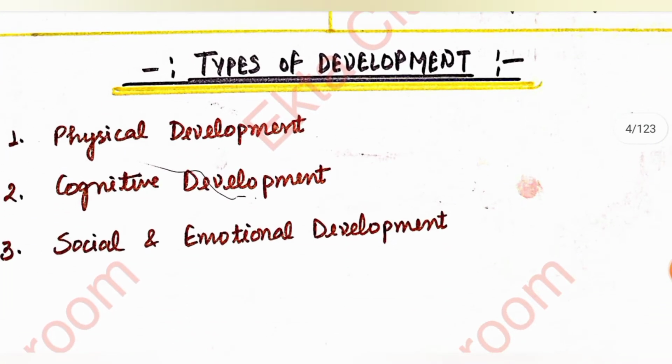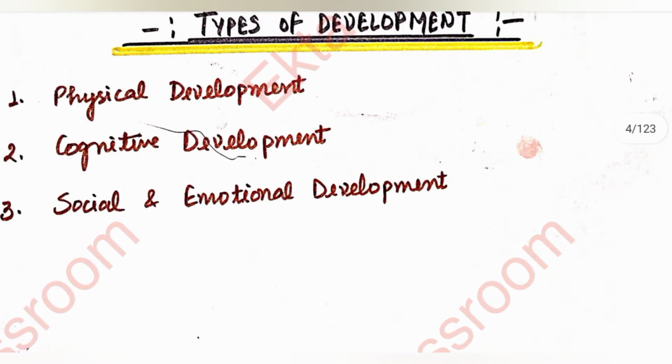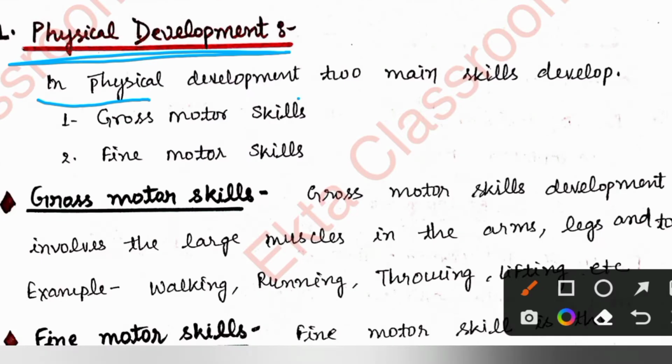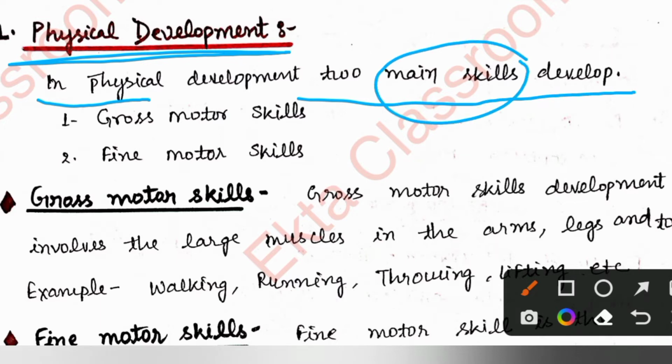Now let's talk about the types of development. Questions are asked frequently in this topic, types of development. There are 3 types of development: physical development, cognitive development, and social and emotional development. Physical development is very important for you. In physical development, 2 main skills develop. Remember friends, these are very important skills. You have to learn these things completely, because 1 to 2 questions will definitely be asked in your exam.